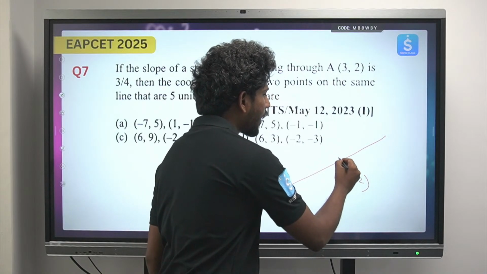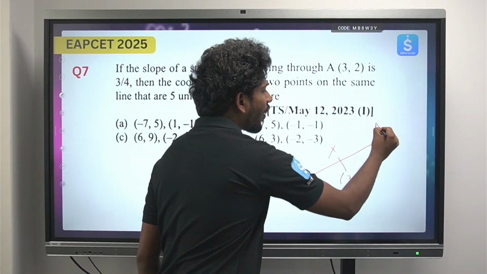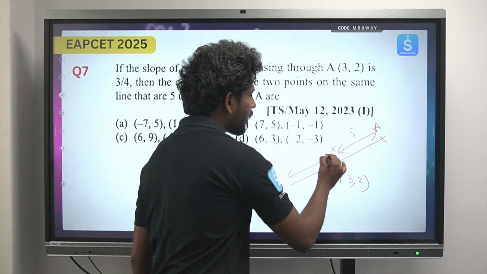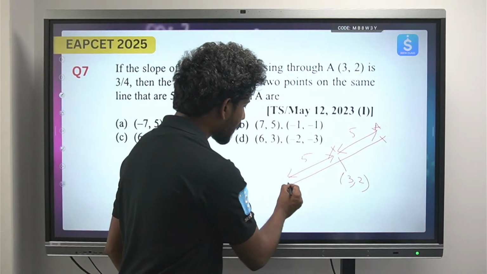There is some point at 5 units distance from it, and similarly on the other side the distance is 5 units. This is some point B.